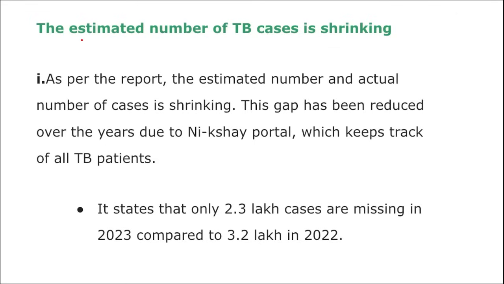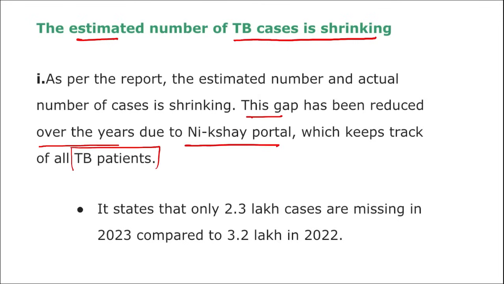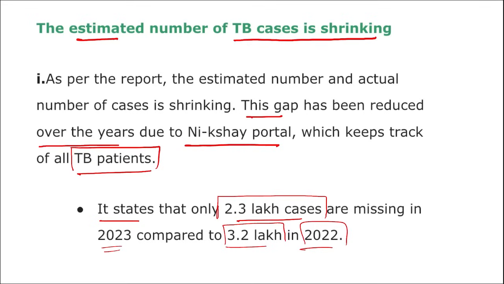Next, remember the estimated number of TB cases is shrinking, as we saw from the report. And this gap has been reduced over the years due to the Nikshay portal, which keeps track of all the TB patients in India, and it states that only 2.3 lakh cases are missing in 2023 as compared to 3.2 lakh cases that were missing in 2022.